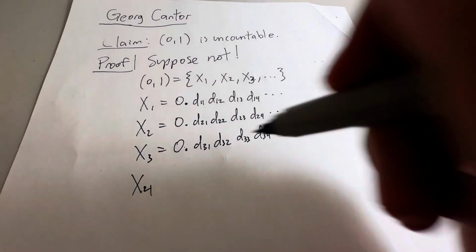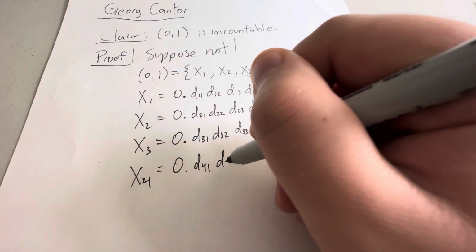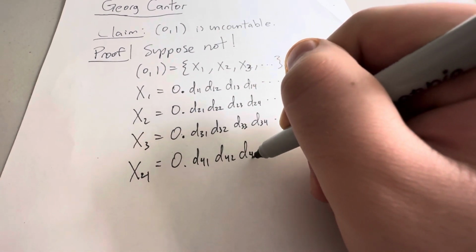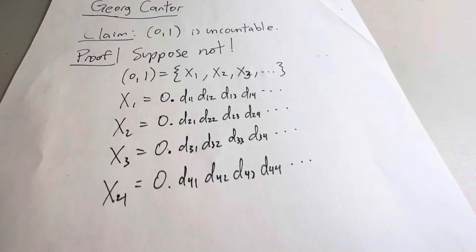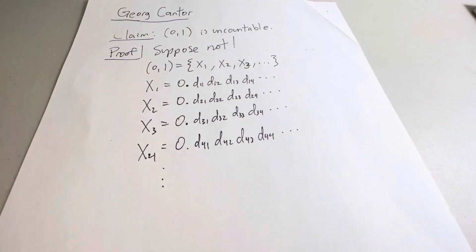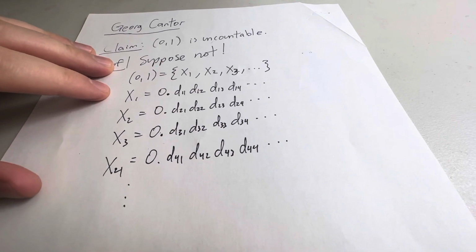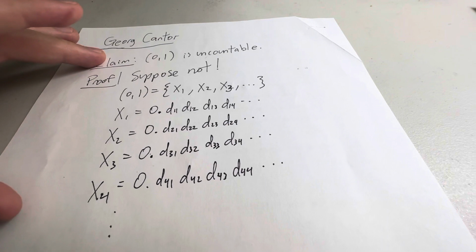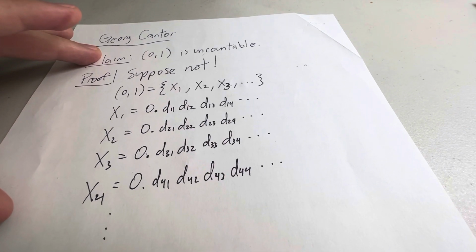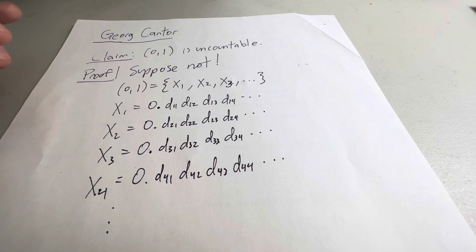And I'll do one more just to illustrate my point, because I'm going to need a couple of these. 0.41, 42, 43, 4. And then this keeps going on and on and on. So I have my list. And the way Cantor showed that the unit interval is uncountable is that he did a simple, it's a famous result. It's called Cantor's diagonalization argument.